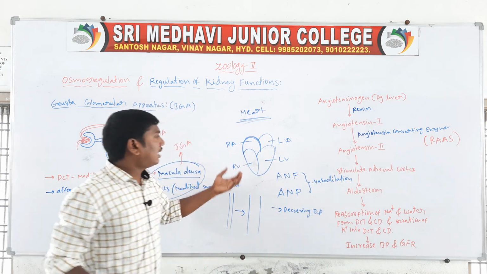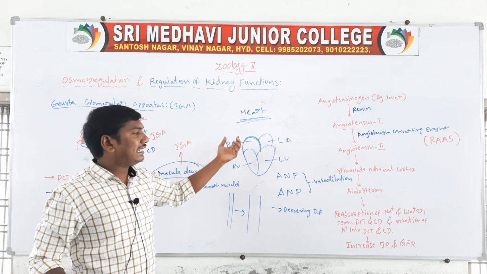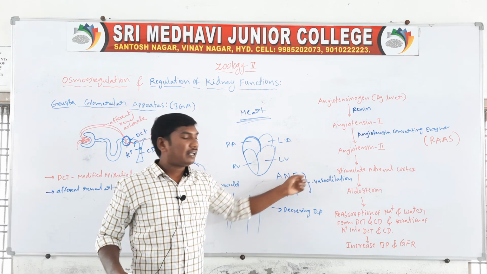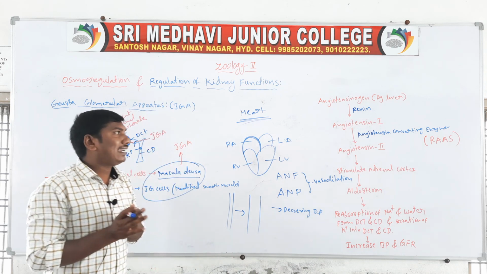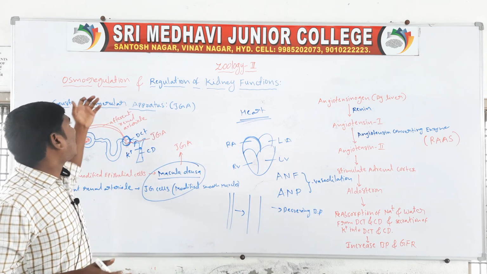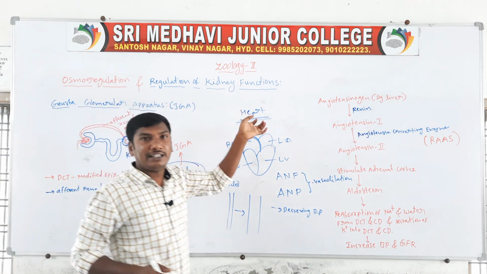Next, the heart. When the right atrium wall stretches, it releases atrial natriuretic peptide, or atrial natriuretic factor, and the blood vessels undergo vasodilation. So these are the osmoregulation and regulation of kidney functions.